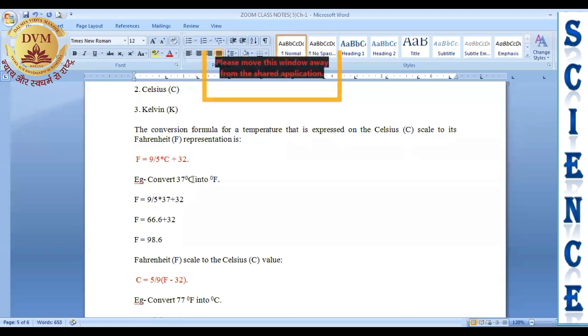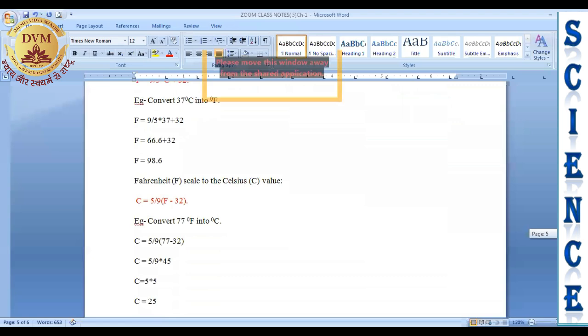But if you measure the same temperature with a Fahrenheit thermometer, your answer will be 98.6 degrees Fahrenheit. It means both answers are right. If anybody asks you your body temperature, you can say 37 degrees Celsius or 98.6 degrees Fahrenheit.